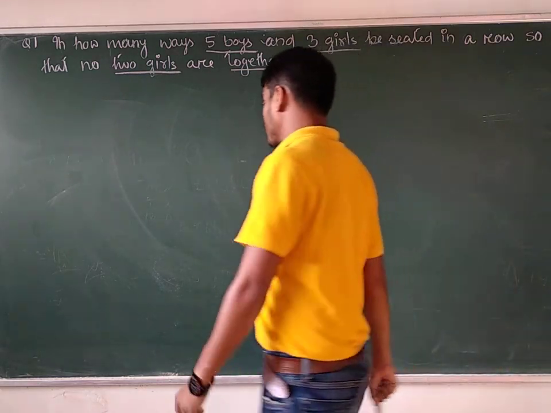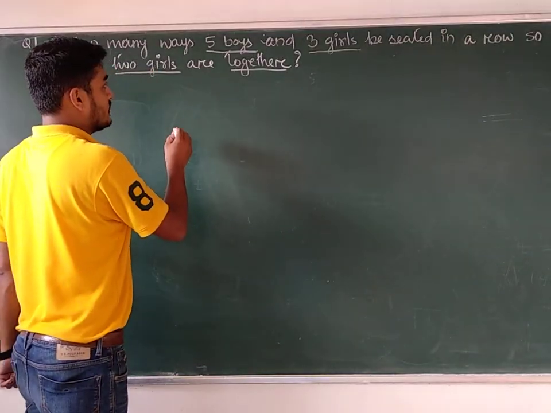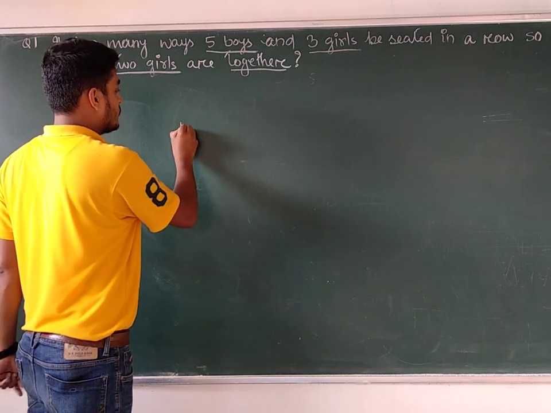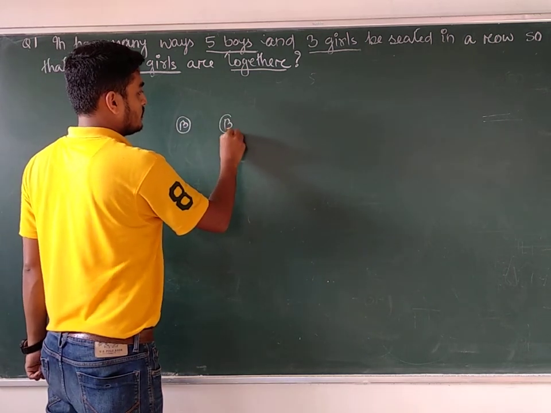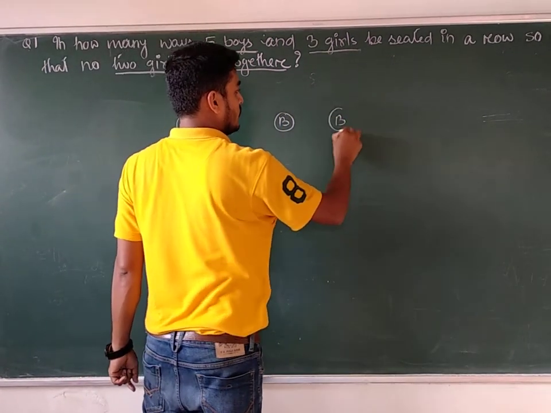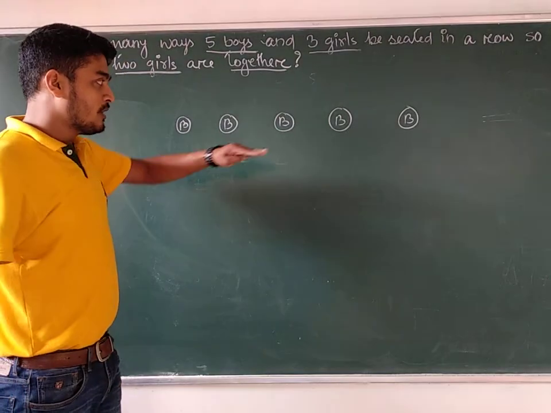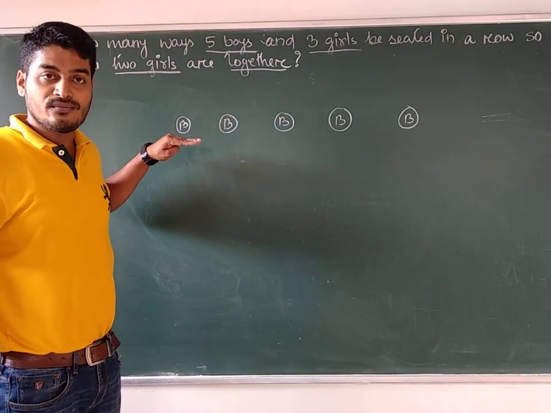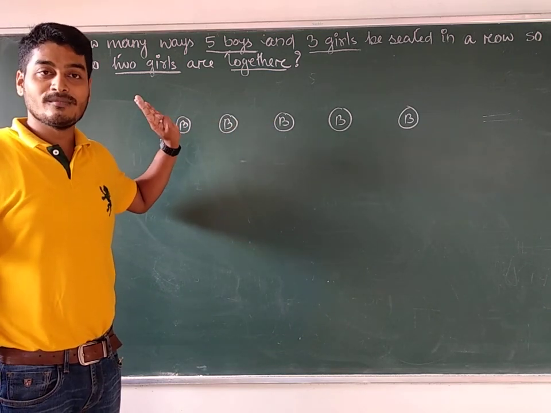So first of all we will try to sit all the boys. How many boys are there? First boy, suppose 1 boy is here, 2, 3, 4, and 5. Listen, already I have given 5 different seats for 5 different boys. Are they the same? No, all the objects are distinct.